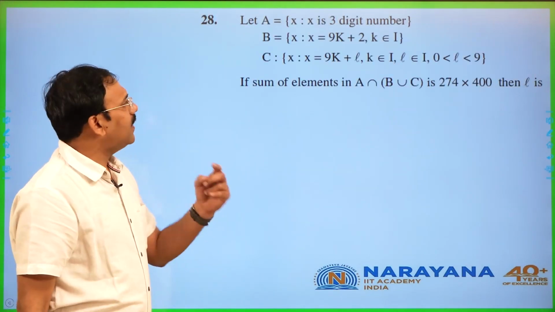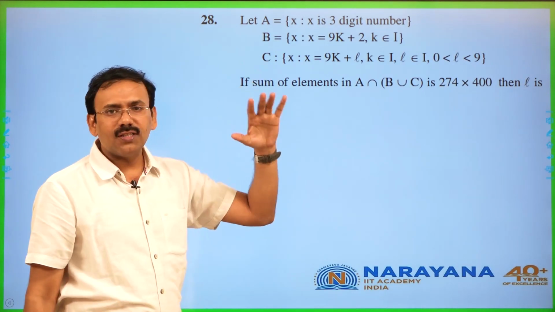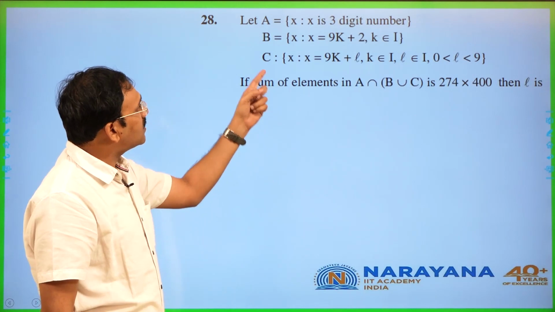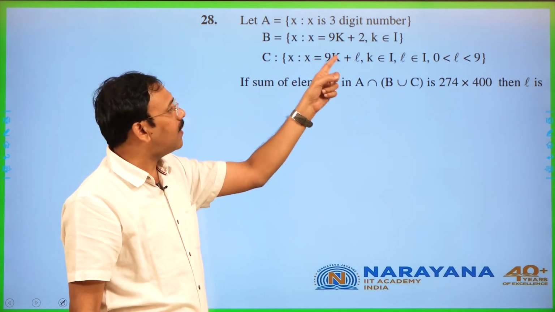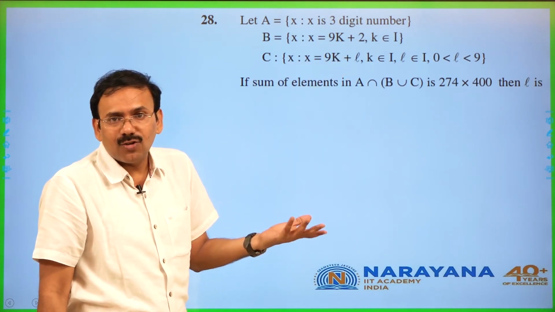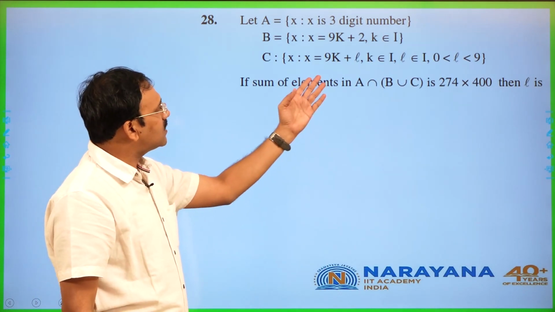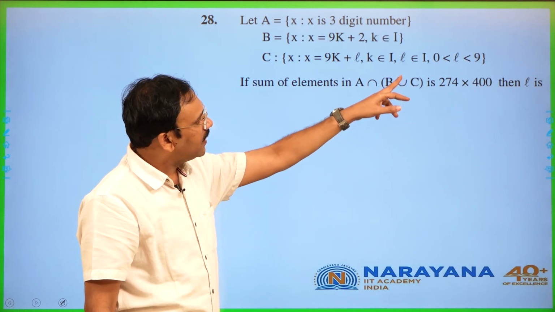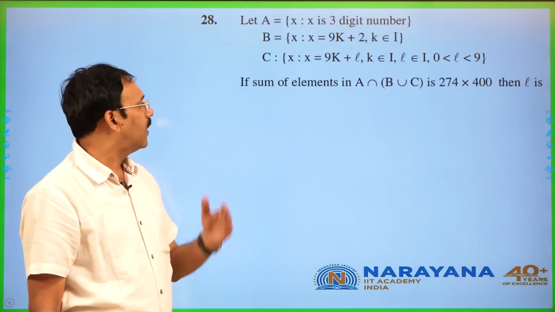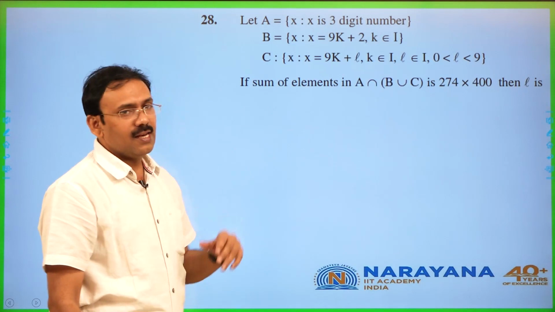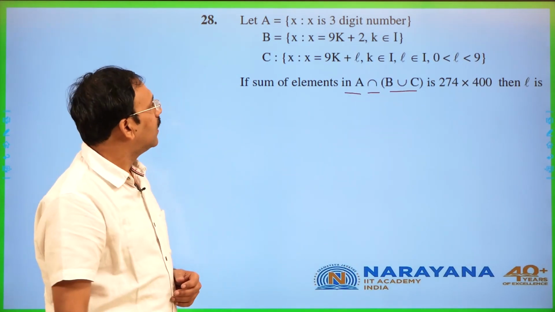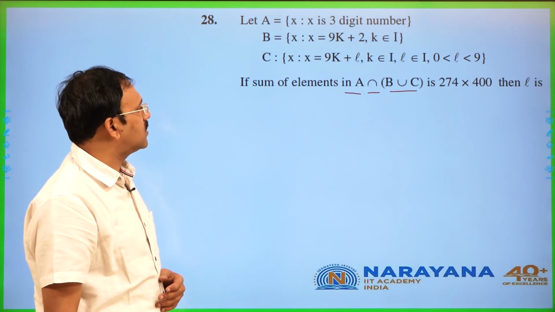Next, you see here A is the set of all 3-digit numbers, that is from 100 to 999. B is the set of all numbers like 9k plus 2, which leave remainder 2 when divided by 9. C is the set of all 9k plus L, where L is a number between 0 to 9. Now, find the sum of all elements of A intersection B union C.